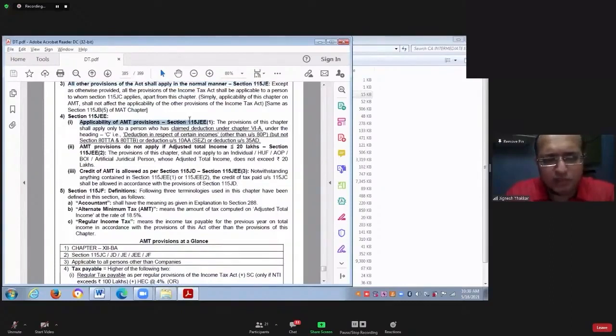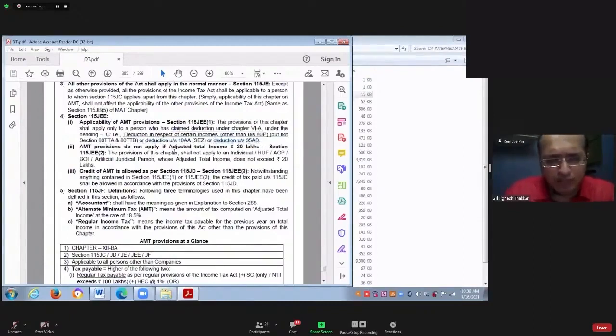Point number 4 says what? Applicability of AMT provisions. Provisions of this chapter will apply to whom? Provisions of this chapter will apply to individual, HUF, AOP, BOI, artificial juridical person, provided they have claimed deduction under chapter 6A, or deduction under section 10AA or deduction under section 35ED.